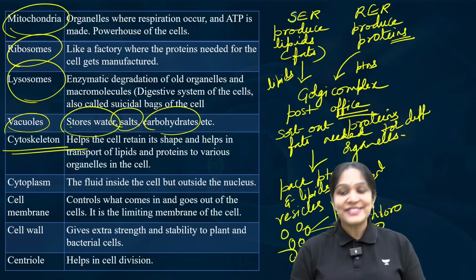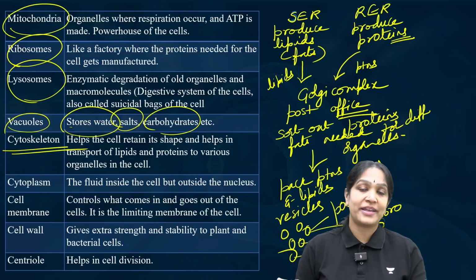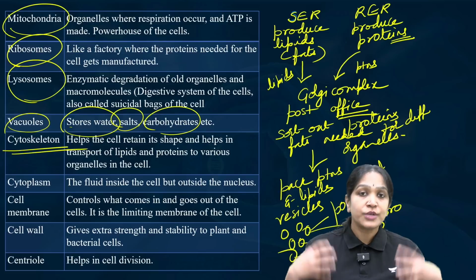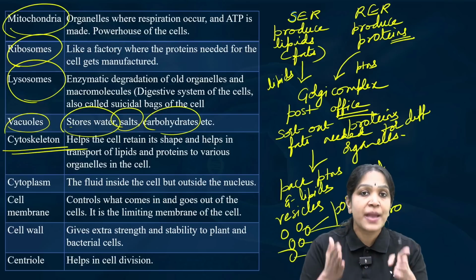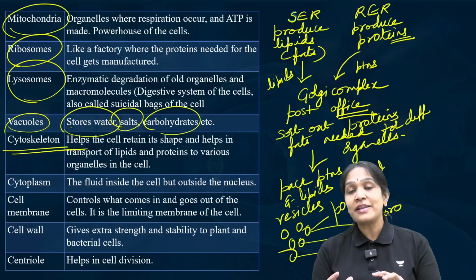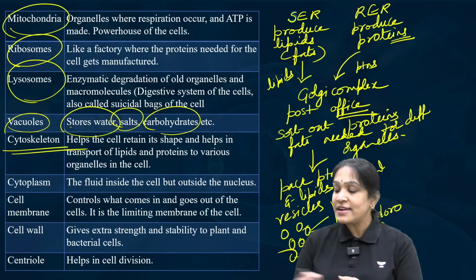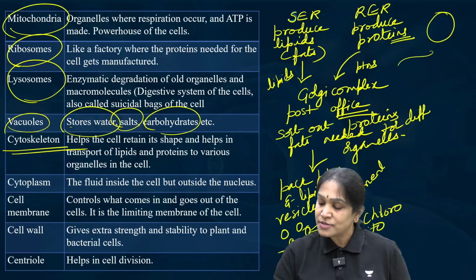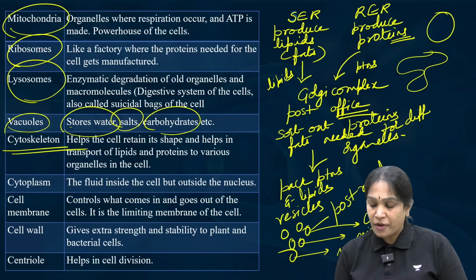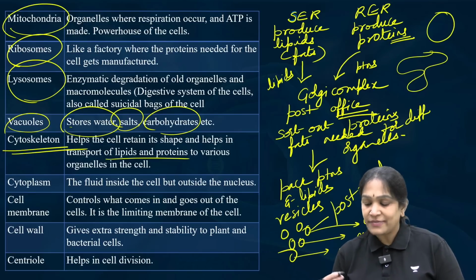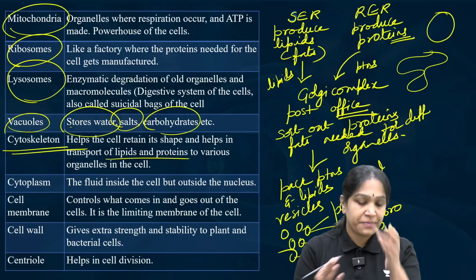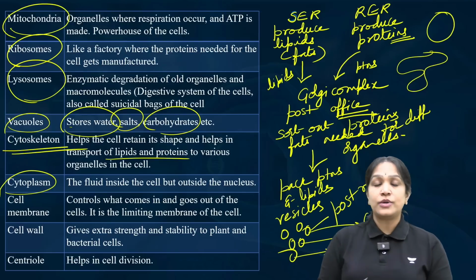Cytoskeleton. The name itself is explaining, just like we have a skeleton in the body, bones. What will the skeleton do to our body? It will give a structure to our body and support, and it will maintain the shape of our body. Our body is in this shape only because we have the bones. But what will maintain the structure of a cell? Why is the cell spherical like this? Why is the cell not something like this? That is because of the cytoskeleton. Cytoskeleton is made up of some thread-like structures, fibers. That is cytoskeleton.